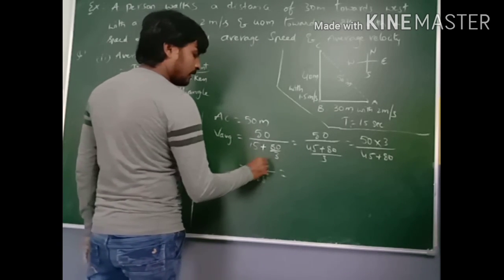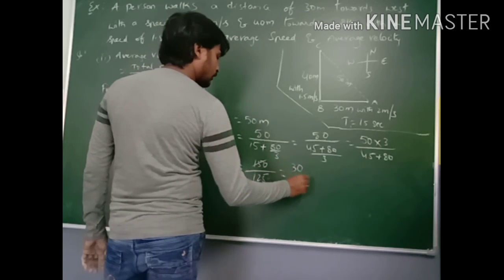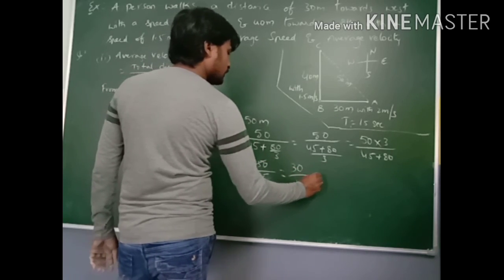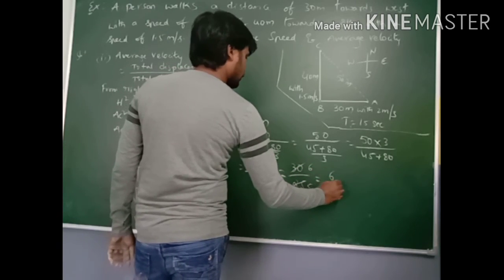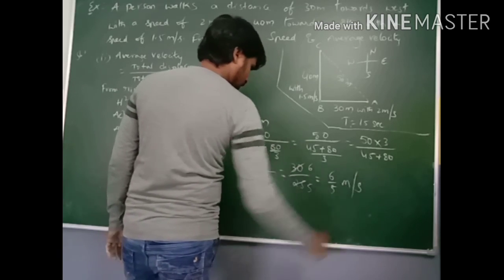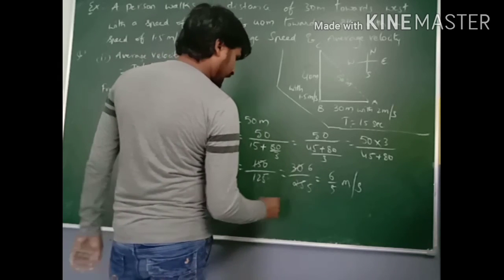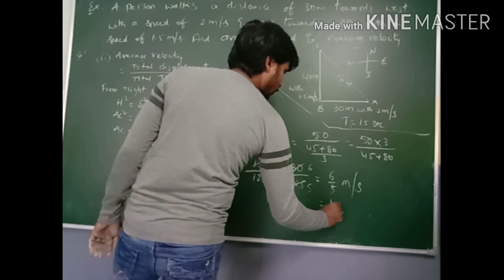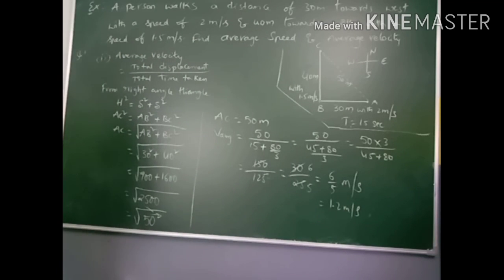Do the cancel. 5 threes are 15, 5 fives are 25. Again 5 sixes are 30, 5 fives are 25. So 6 by 5 meter per second. So this 6 by 5 can also be written as 1.2 meter per second.